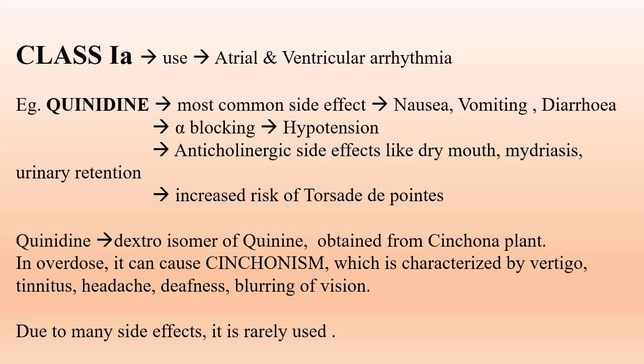Now the first drug under class 1A is quinidine. So what are the most common side effects of quinidine? Nausea, vomiting and diarrhea are the most frequently seen side effects of quinidine. Due to alpha blocking, hypotension is seen with quinidine. Quinidine has anticholinergic side effects like dry mouth, mydriasis, urinary retention. And since it is class 1A, there is an increased risk of torsades de pointes.